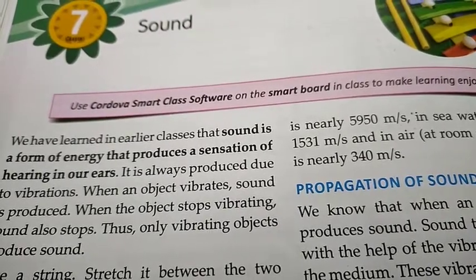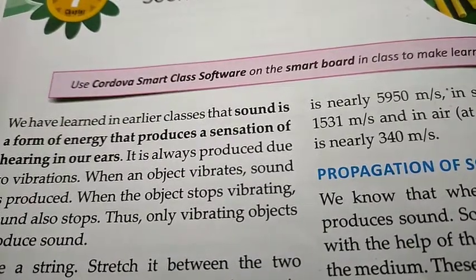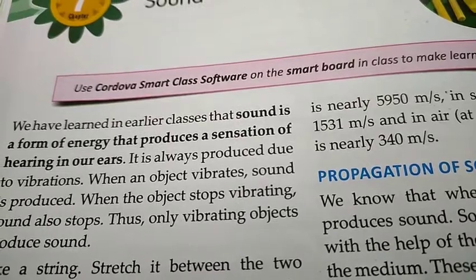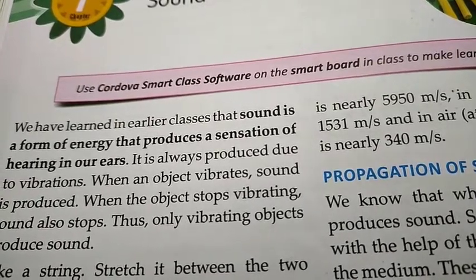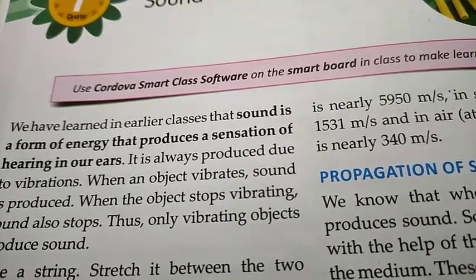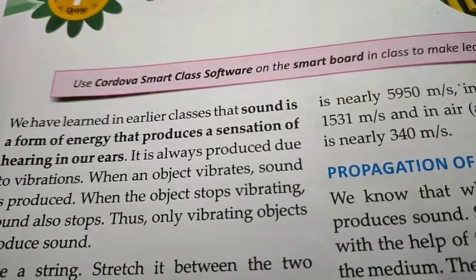Today we are going to start chapter number 7, sound. Now let's see what is sound. It is a form of energy that produces a sensation of hearing in our ears. So sound is a form of energy that produces a sensation of hearing in our ears.